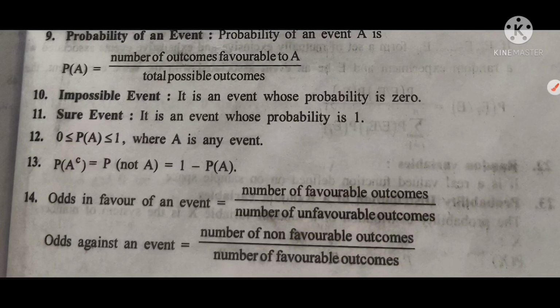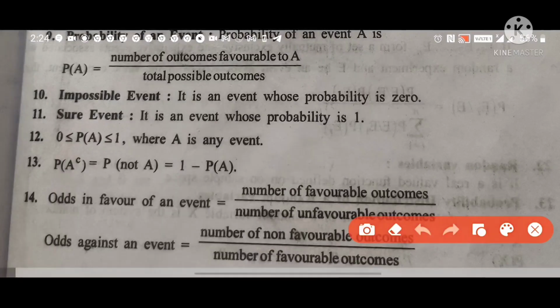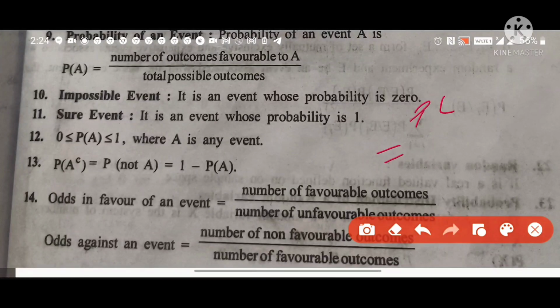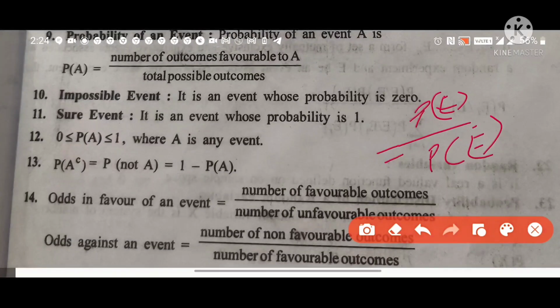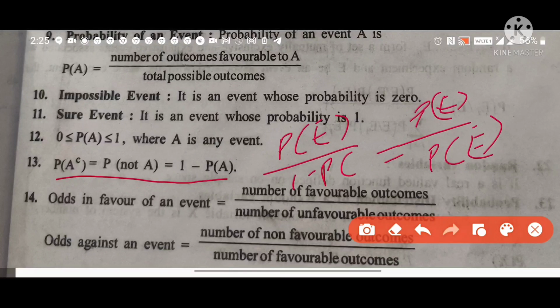Next, odds in favor of an event is equal to number of favorable outcomes divided by number of unfavorable outcomes. It is further equal to probability of E divided by probability of not E. Probability of not E is equal to 1 minus probability of E. So odds in favor of an event is equal to probability of E divided by 1 minus probability of E. And odds against an event is just the reciprocal of this.